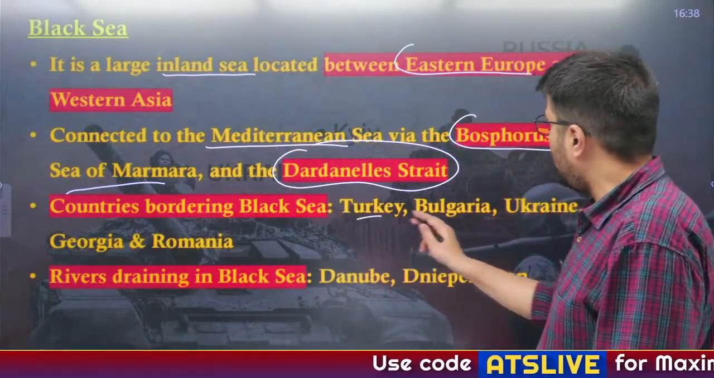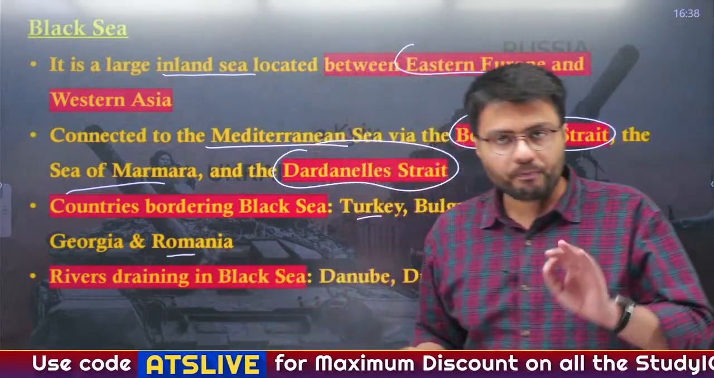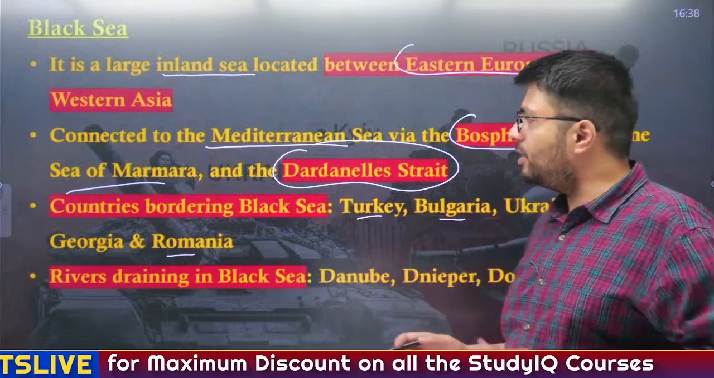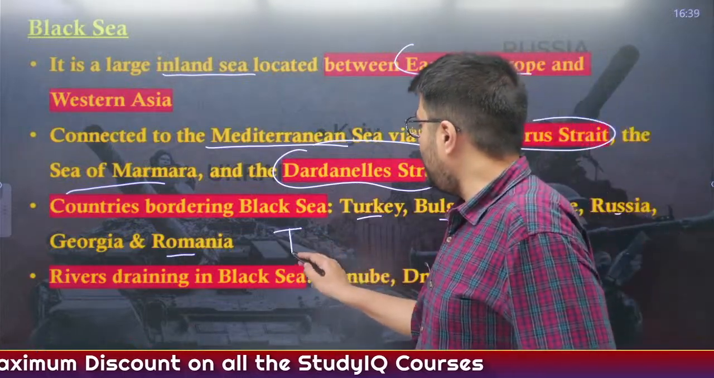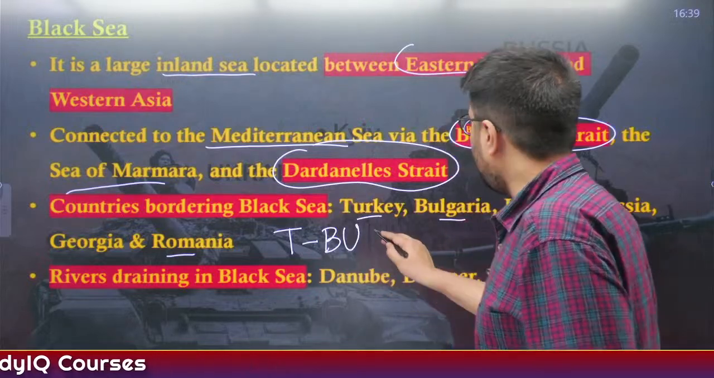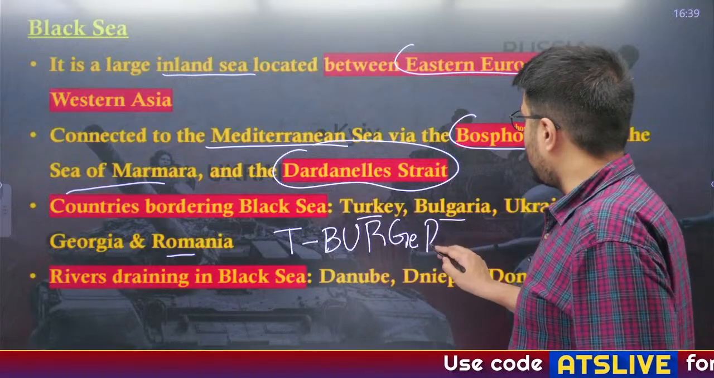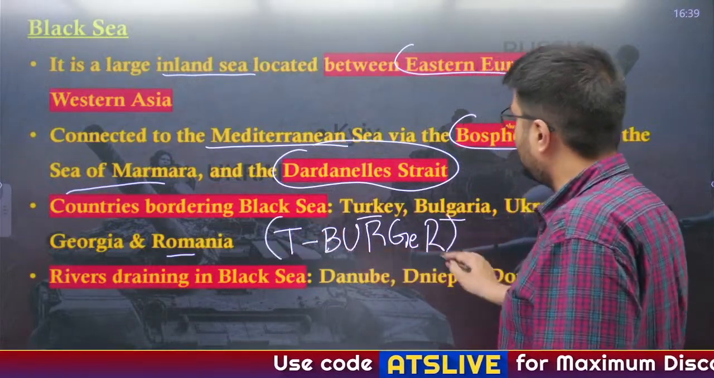So, these are Turkey, Bulgaria, Ukraine, Russia, Georgia and Romania. I'll tell you a simple mnemonic to remember these countries. It is known as T-Burger, that is Turkey, Bulgaria, Ukraine, Russia, Georgia and Romania. So this abbreviation becomes T-Burger.